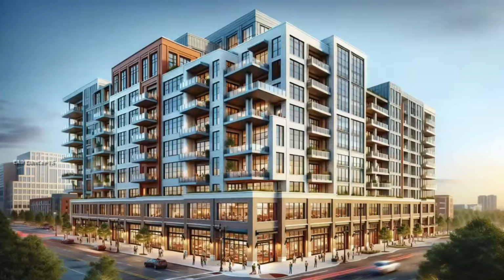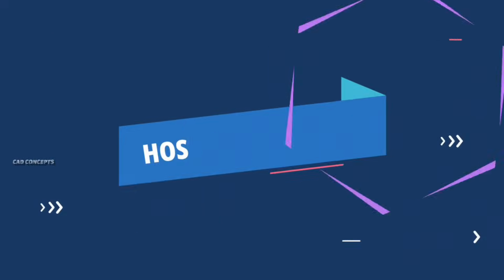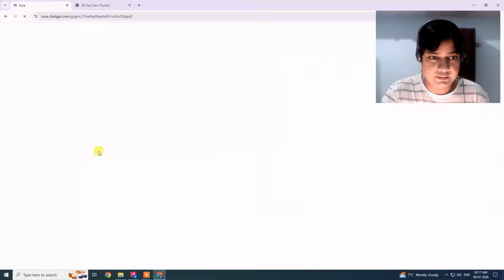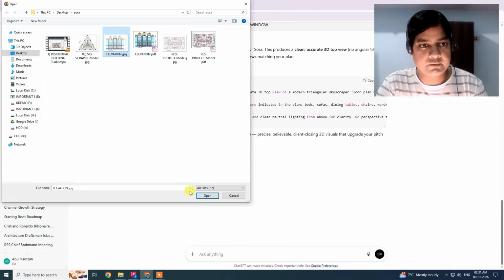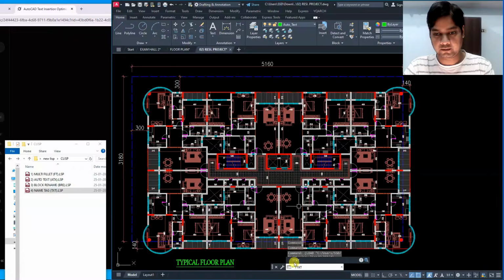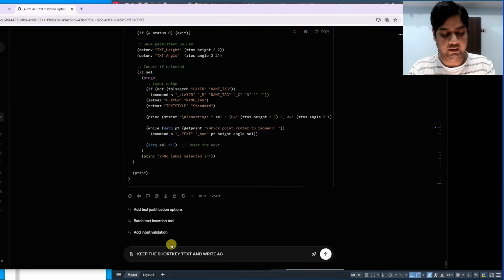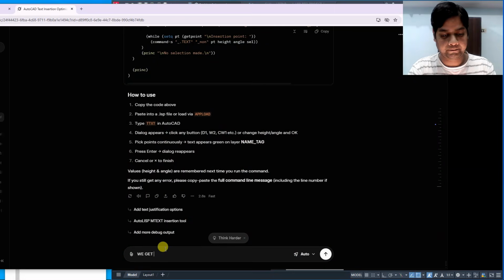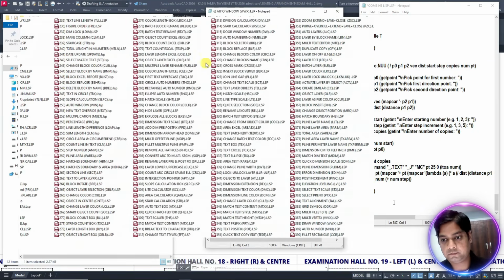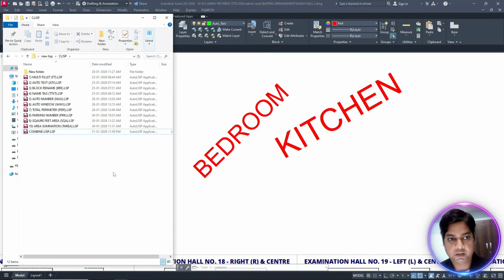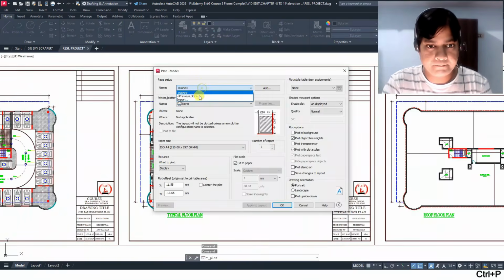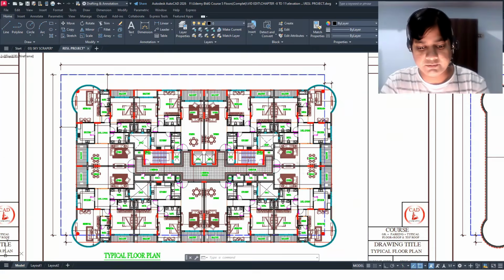You will see how AI creates realistic building images in seconds, how to convert AutoCAD 2D into 3D photorealistic visuals in just seconds, and how AI understands building codes and standards to support smarter designing and drafting decisions. This course also shows how to design your own LISP system, custom tools that work exactly the way you work. No wasted clicks, no repeated effort.